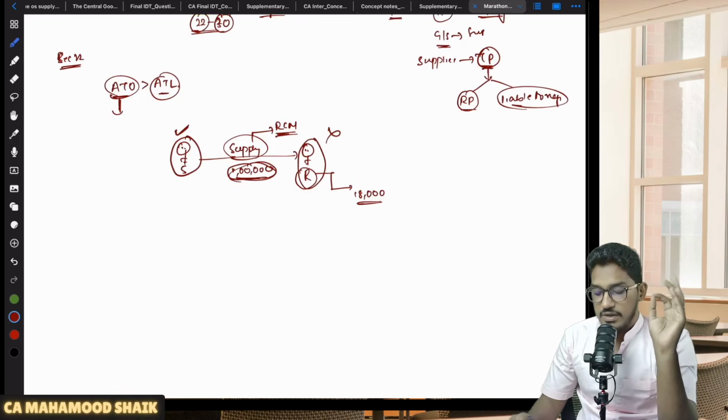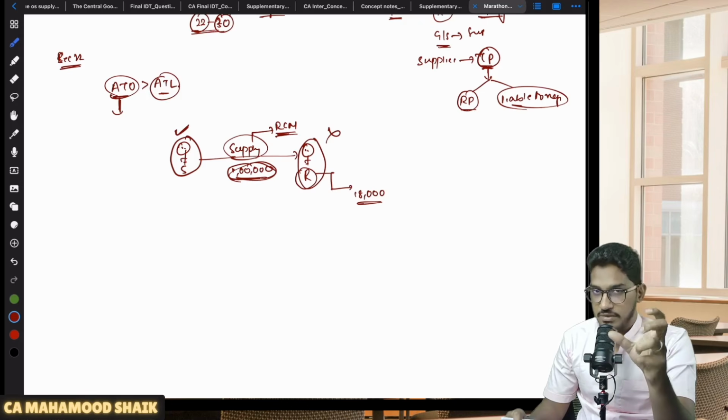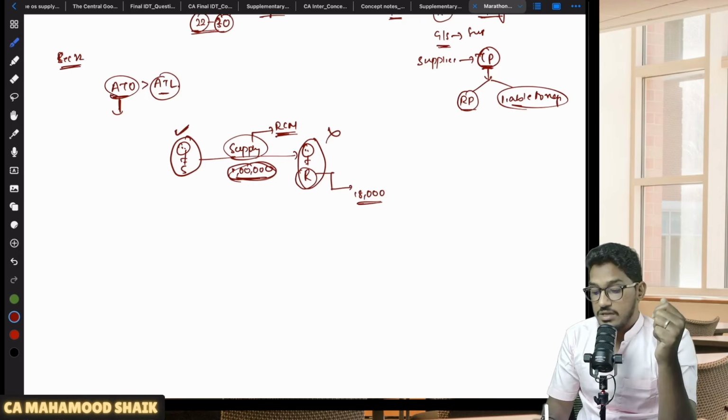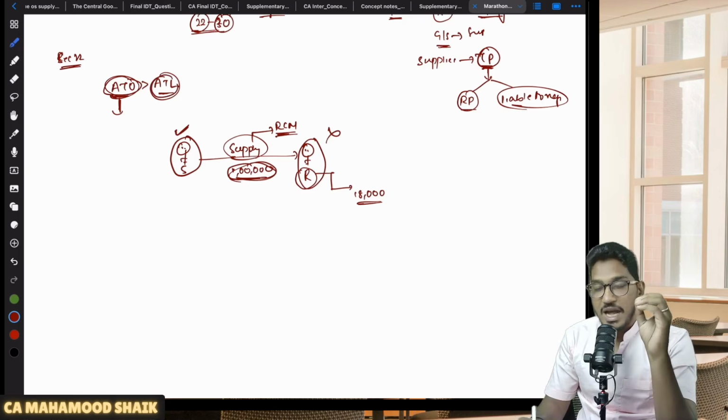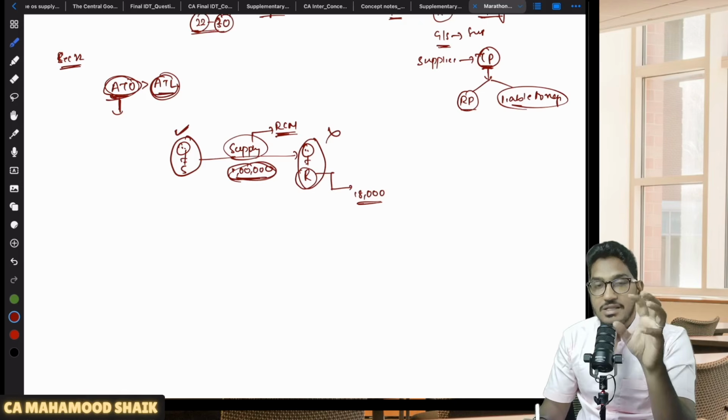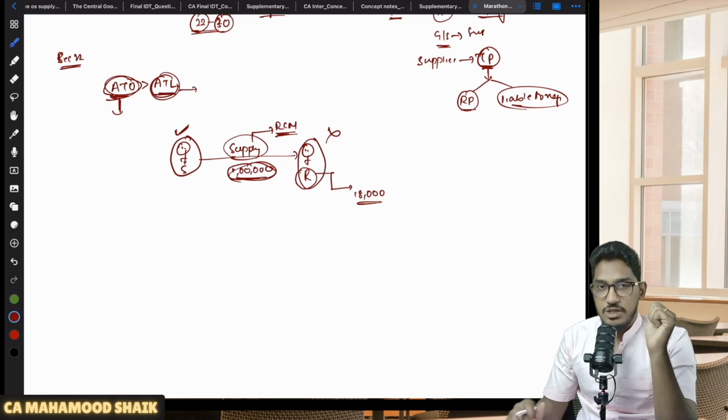So first of all, sir, why are we discussing aggregate turnover? Because under section 22, they told that every supplier of goods or services is liable for registration when his aggregate turnover exceeds the applicable threshold limit. So we got the clarity on how to calculate the aggregate turnover. But once we have calculated aggregate turnover, you have to match it with the applicable threshold limit. When my aggregate turnover has exceeded the applicable threshold limit, then I have to apply for registration. Now the next question you will get is, sir, what is this applicable threshold limit?